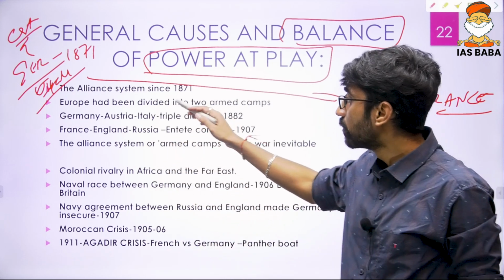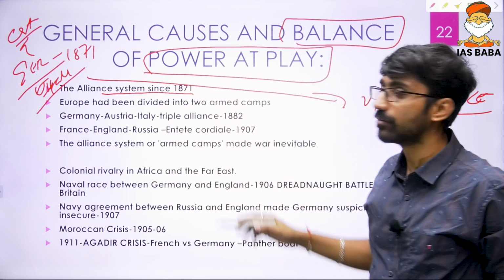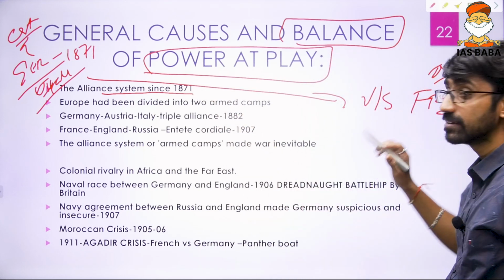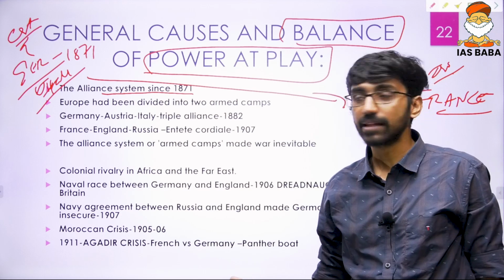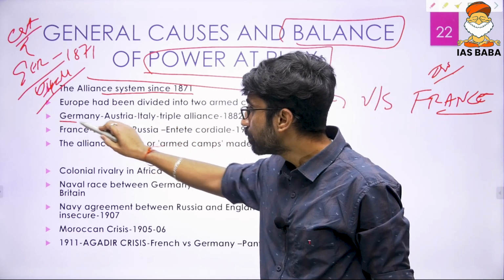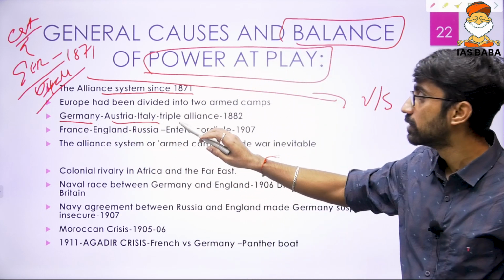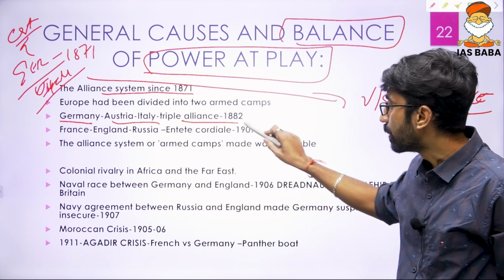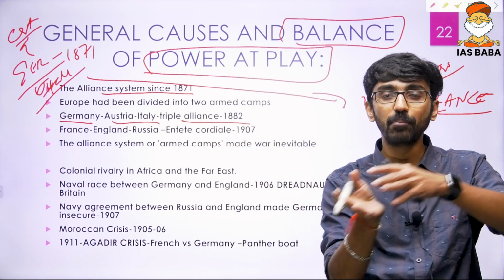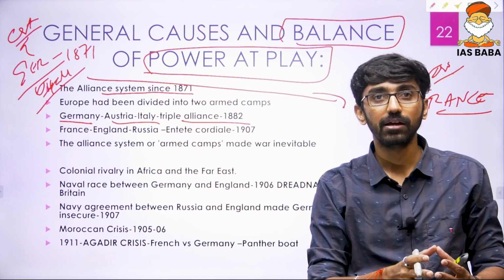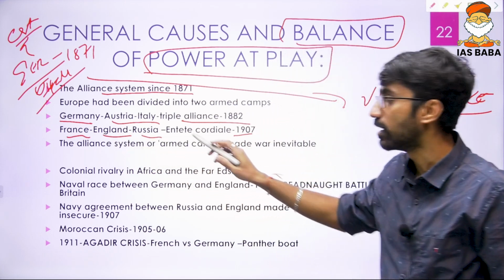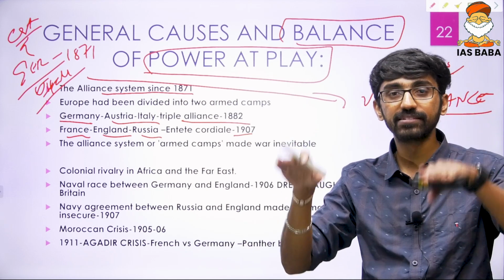Now he started this alliance system in 1871, to make sure that France was isolated and not getting any kind of help. In that alliance system, Germany brought Austria and Italy together, because Austria and Italy also had issues with France. So that is the Triple Alliance. And now the balance of power was completely in favor of Germany, and that is the reason that by 1907 France, England and Russia came together to balance the power.